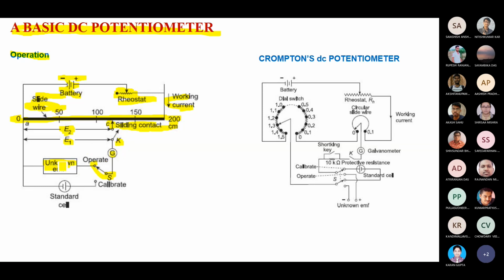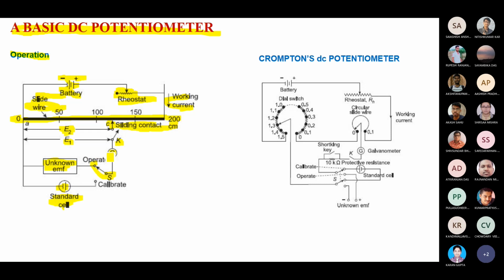So you have some unknown EMF. Now you are changing that S to the standard cell. If you change it to the standard cell, definitely the galvanometer also deflects some value. Now you know the value of the standard cell, so after getting its value, you also get the galvanometer deflection.